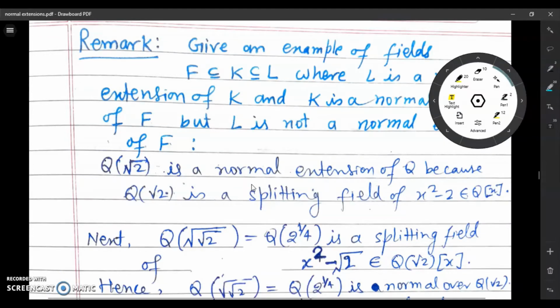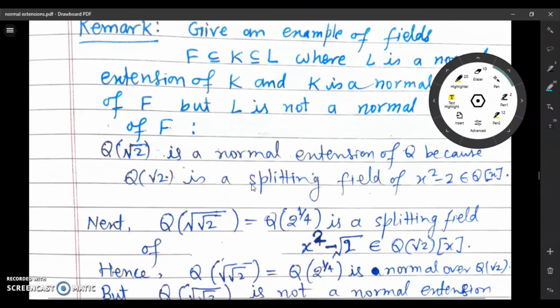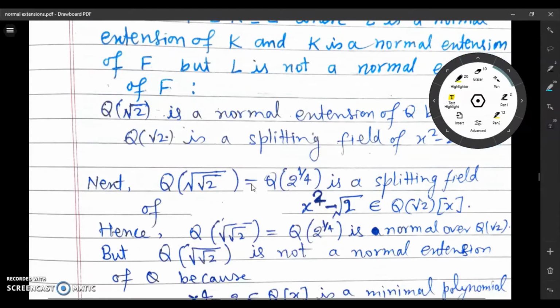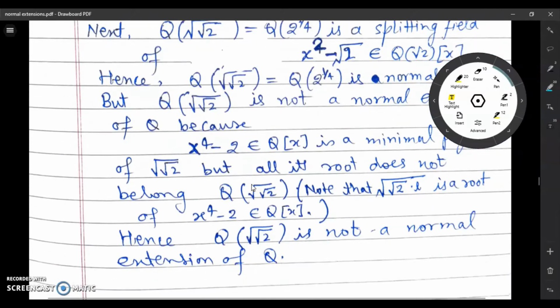So this is an example which shows that if L is a normal extension of K and K is a normal extension of F, then L need not be a normal extension of F. So this example gives more information about normality. So try to learn this. This is very explicit, so we leave it as an exercise for you.